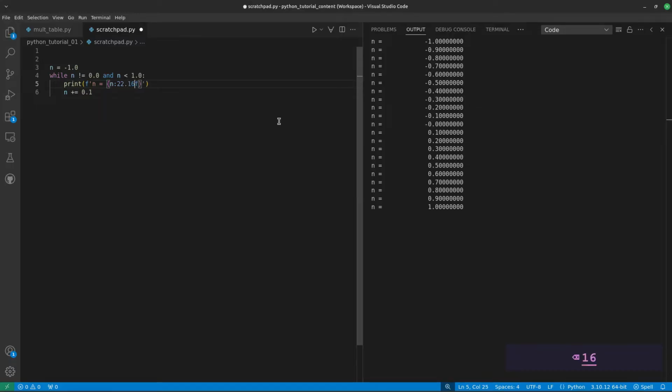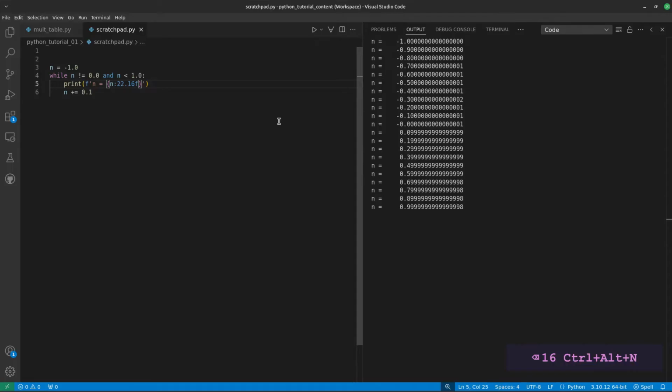Here we go. I'm going to increase the number of decimal places to 16. And surprise, surprise, it turns out that n never exactly equaled 0, which is why this test failed. This results from the fact that floating point numbers, even though they're displayed using base 10, are processed internally in base 2. This can cause issues with specific numerical values. And as it happens, adding 0.1 to a floating point number is a particular case.